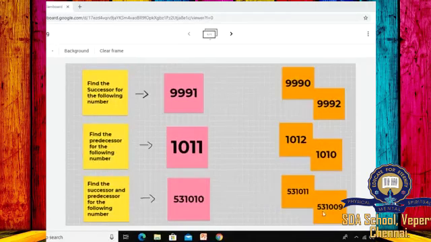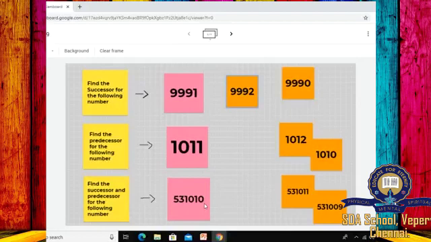Here is a small activity based on finding the successor and predecessor of a given number. The first one is: find the successor for the following number. The number given here is 9991. The successor of a number is equal to the given whole number plus 1. So 9991 plus 1 will be 9992.